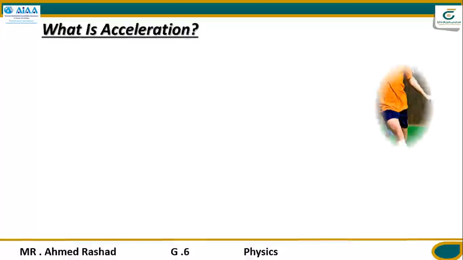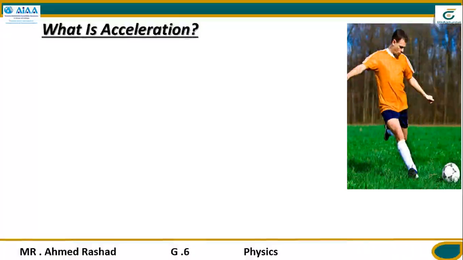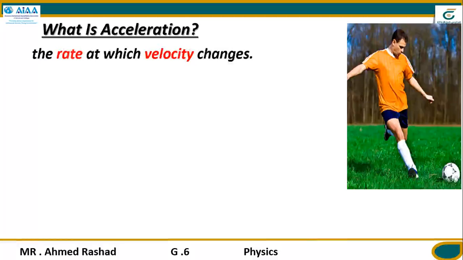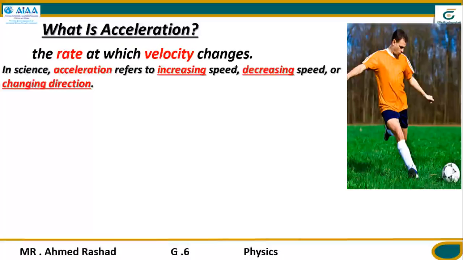So what is acceleration? You can take a look at this picture. This is a man who kicks the ball and makes a change in the velocity of the ball. So acceleration is the rate at which velocity changes. What kind of change? Acceleration refers to increasing speed, decreasing speed, or changing the direction. In lesson 1 and lesson 2, we talked about the difference between speed and velocity, and the difference between them is direction. If I put speed and direction together, it is called velocity.